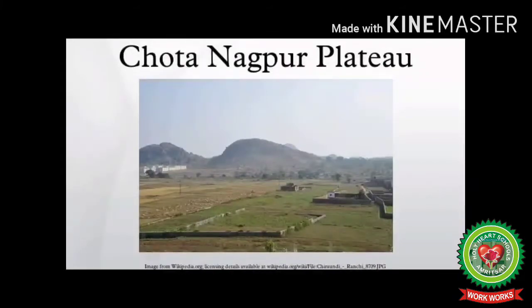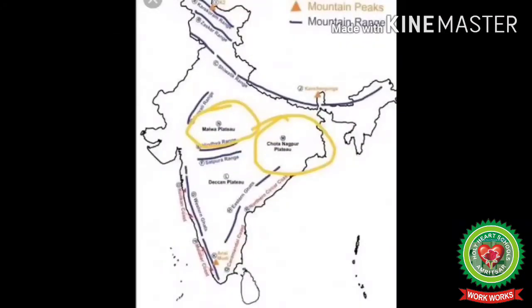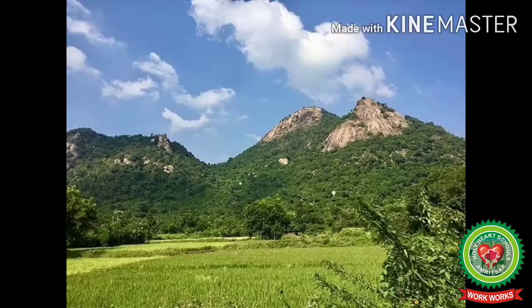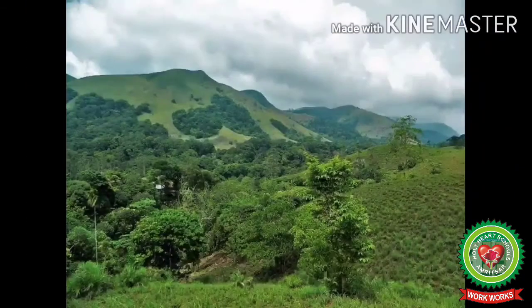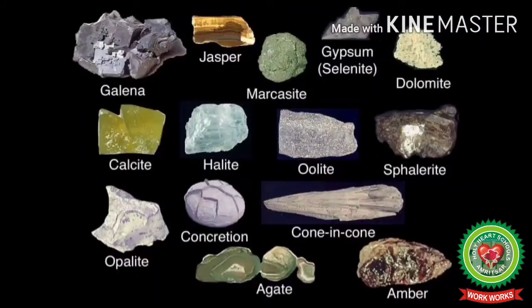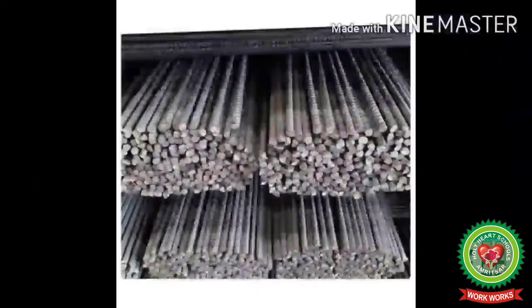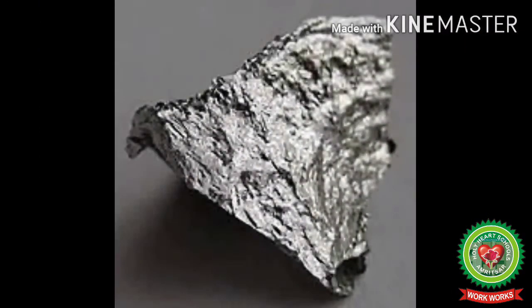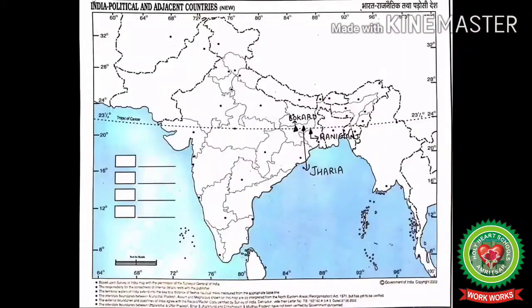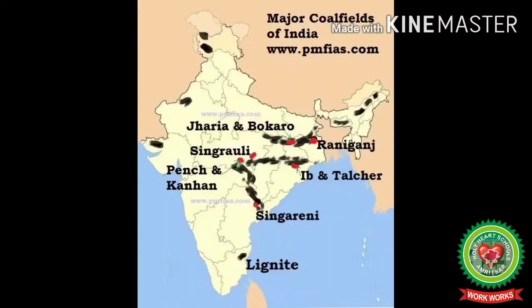Now see students, this is Chota Nagpur Plateau. It lies in the east. It covers Jharkhand, Odisha, Bihar and Chhattisgarh. Most part of this region is covered with forest. The region has large deposits of minerals like coal, iron, manganese, bauxite and mica. Jharia, Raniganj and Bokaro are the main mining centers in this region.